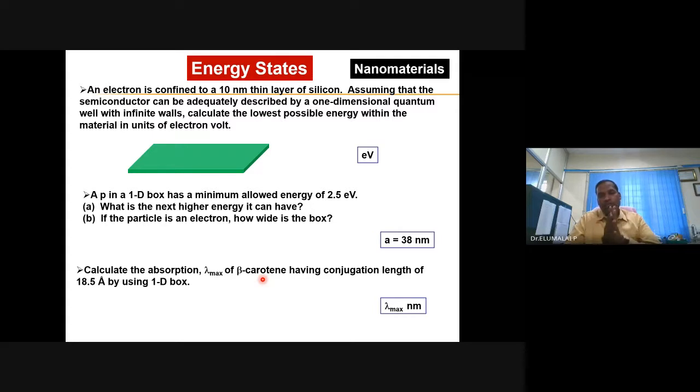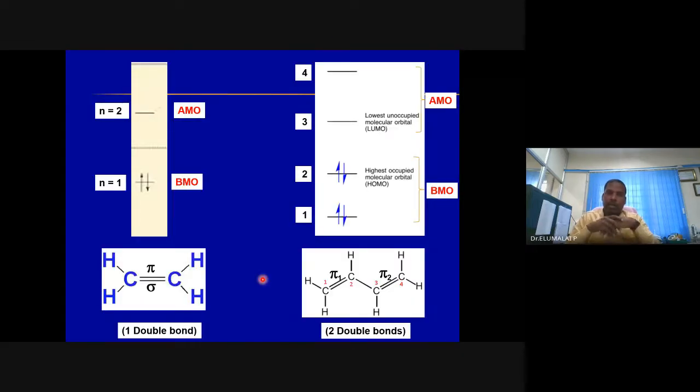This is a molecule. Beta carotene is a molecule. A molecule has atoms. Atom has atomic energy levels. Molecule has molecular energy levels. What are the energy levels of a molecule? Bonding molecular orbitals, anti-bonding molecular orbitals.